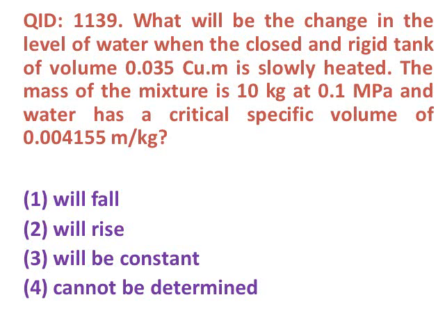The correct answer is it will rise, because the volume upon mixture's mass, that is 0.035 divided by 10, is equal to 0.0035, which is less than the critical specific volume, which is 0.004155. That means the level of water in the vessel will rise.